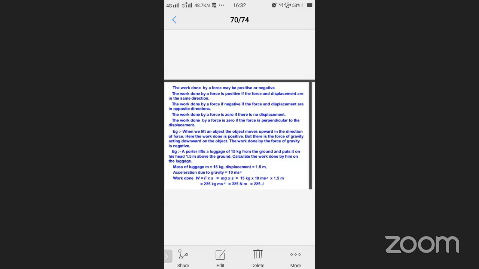What is positive work? See in the second line, the work done by a force is positive if the force and displacement are in the same direction. What is the meaning? When you apply force, the object should move in the same direction as the force. Take an example, a school bag, or chairs in our homes.